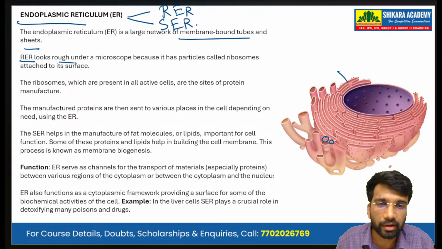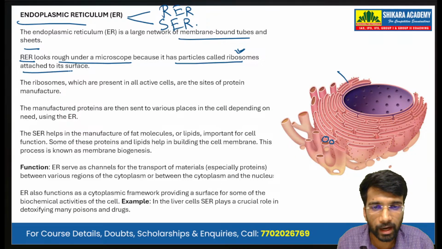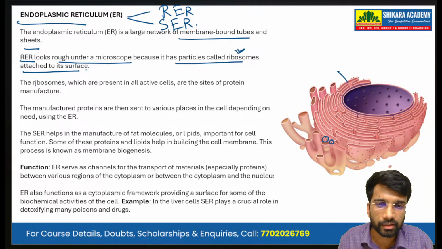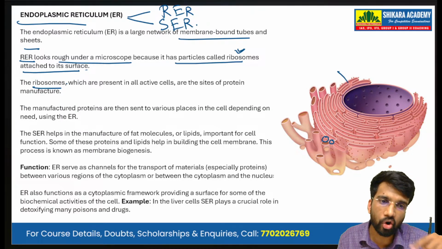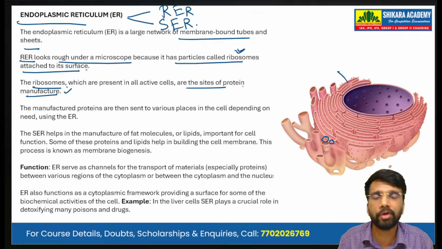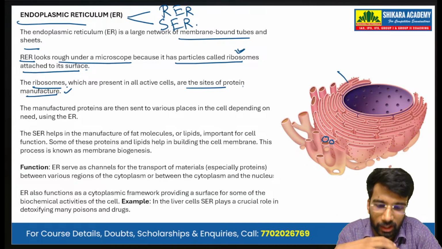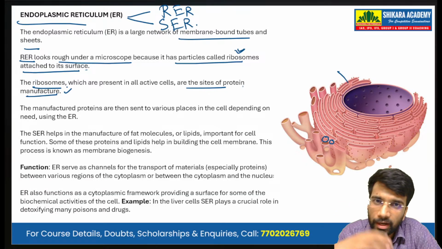RER looks rough under a microscope because it has particles called ribosomes that we have seen in the previous slide attached to its surface. The ribosomes, which are present in all active cells, are the sites of protein manufacture. As we have seen, the ribosomes are involved in the translation process of the central dogma and they are responsible for synthesis of proteins.